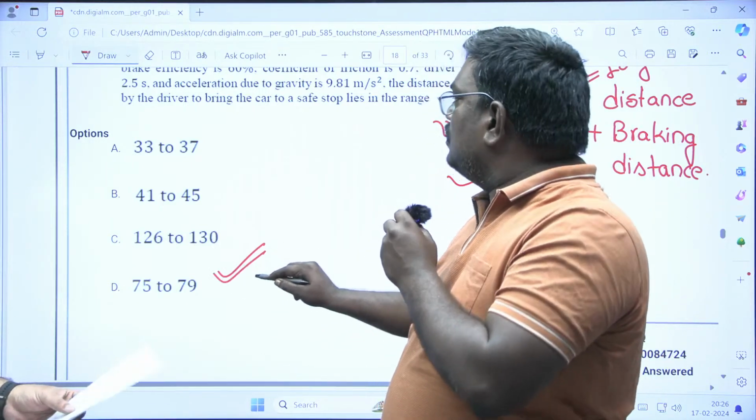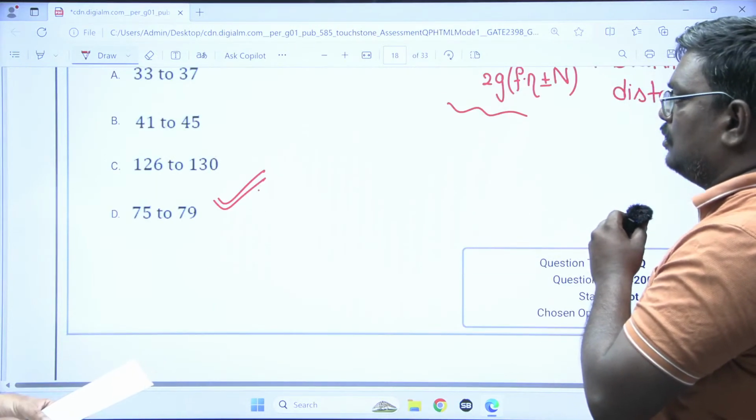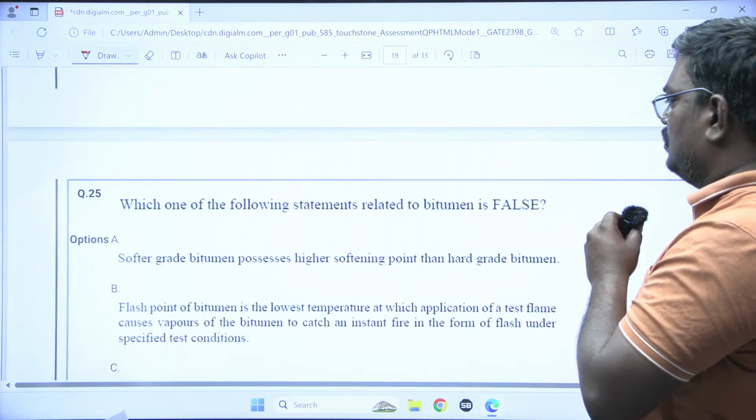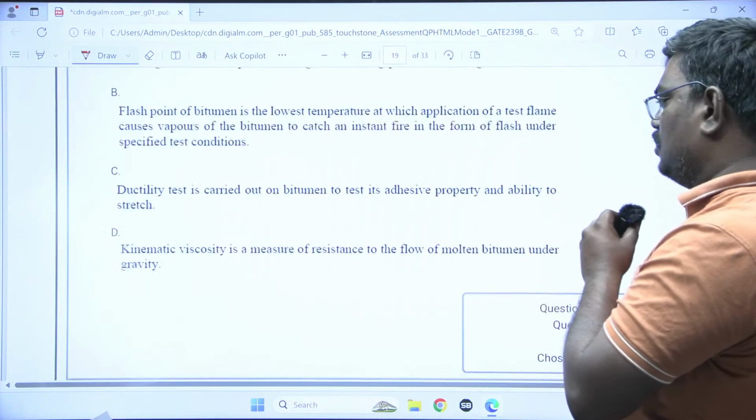This is question number 23? Yes, 24 I think. Just see, yeah, 24, option D is correct. Yeah, 75 to 77. Which of the following is a bitumen? We'll move on, sir. I have not seen this question.